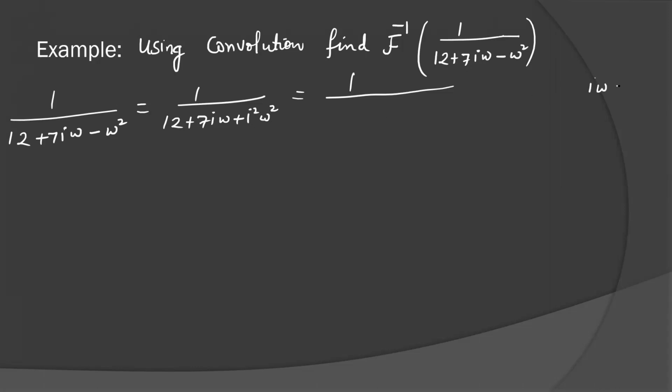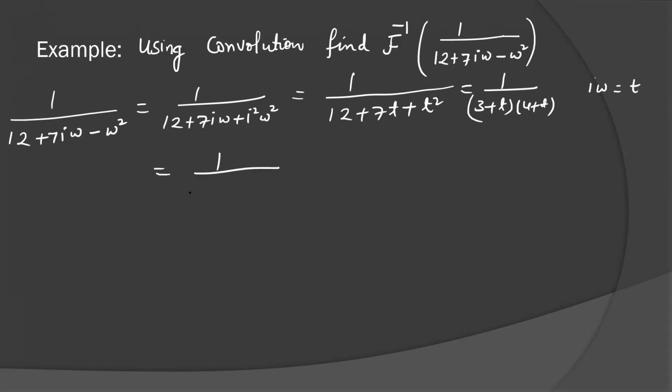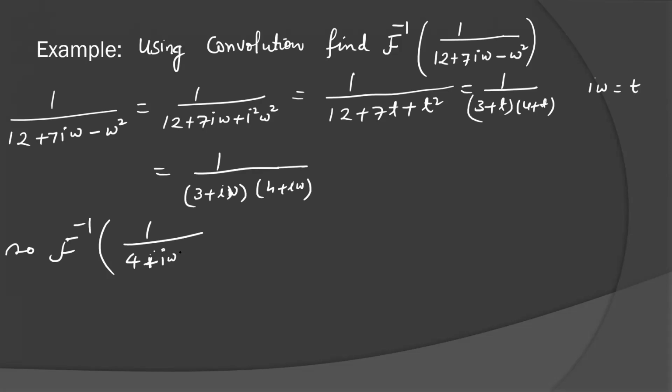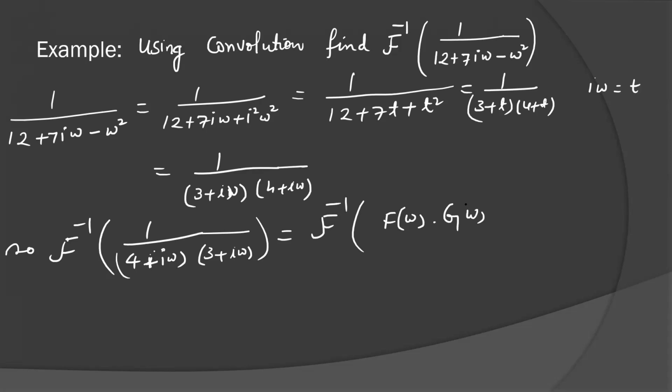If you take iw as t, then it will become 12 plus 7t plus t square, and its factors will be 1 over (3 plus t)(4 plus t). So it will be equal to 1 over (3 plus iw)(4 plus iw). So now you want the Fourier inverse of 1 over (4 plus iw) into (3 plus iw). That can be written as the Fourier inverse of F(w) into G(w), and we will use convolution here.